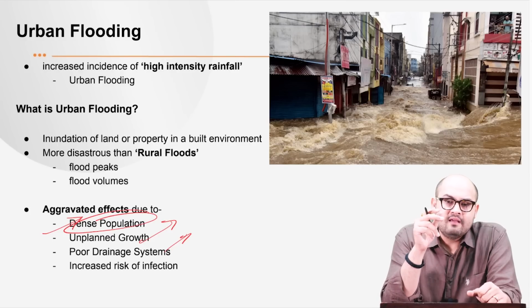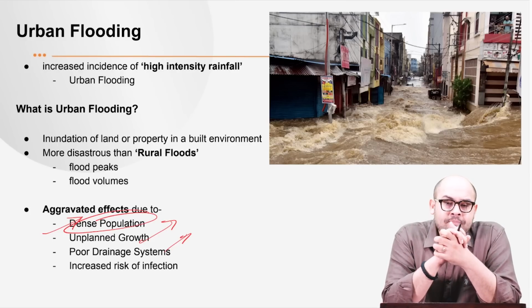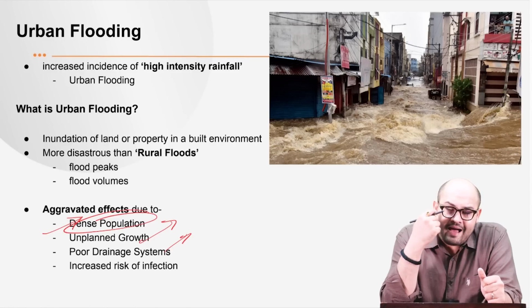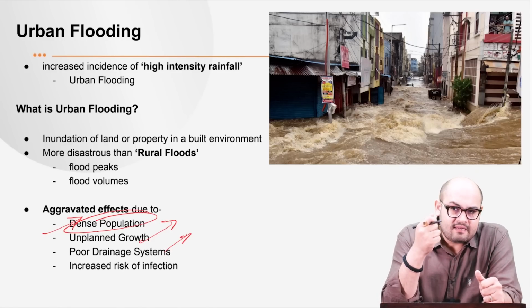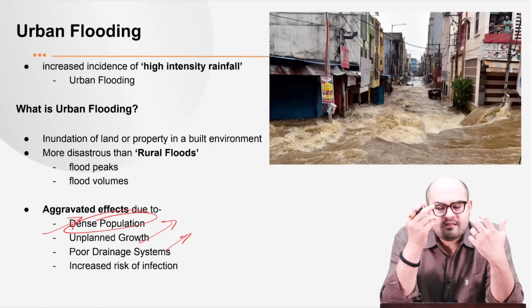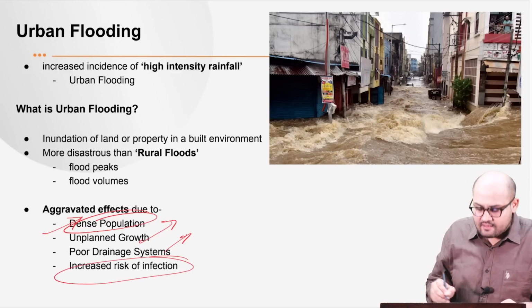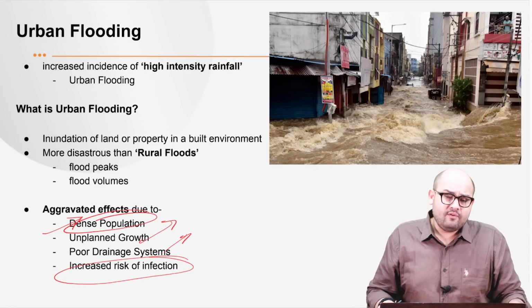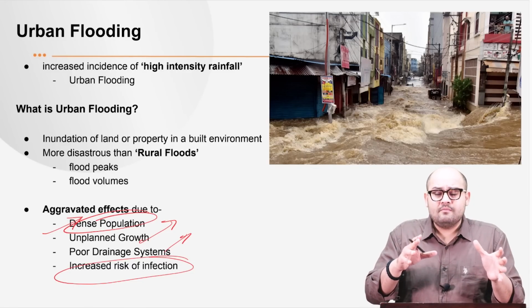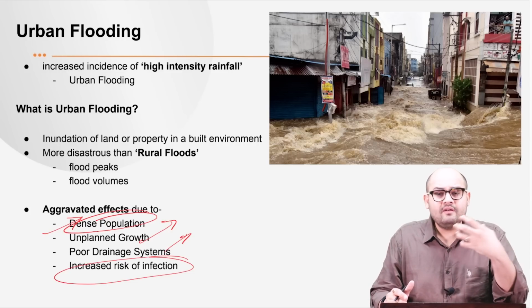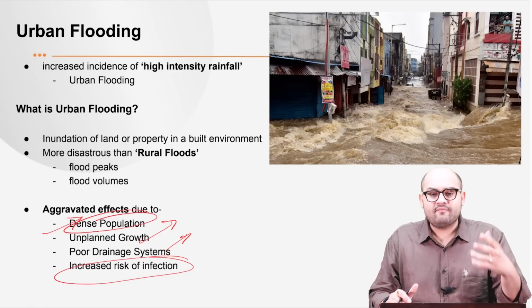We need to understand that in most of the cities in India, the drainage system is from British times, or if it has been constructed, it is not constructed with adequate construction materials, right? So mostly the drainage system in India is dilapidated, right? Next, we have the increased risk of infections, obviously. If the drainage system is affected because of this polluted water, it obviously leads to different waterborne illnesses, for example, cholera, typhoid, right?